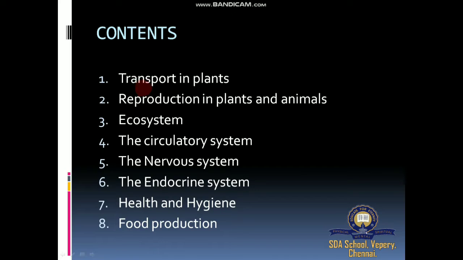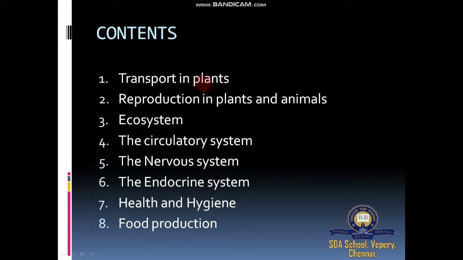Today I am going to teach 8th standard ICSE biology. The book consists of 8 lessons. The contents are: number 1, transport in plants; number 2, reproduction in plants and animals; number 3, ecosystem; 4th lesson, the circulatory system; 5th lesson, the nervous system; 6th lesson, the endocrine system; 7th lesson, health and hygiene; 8th lesson, food production.